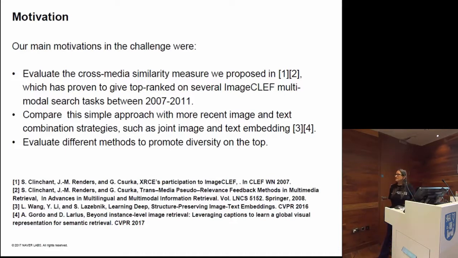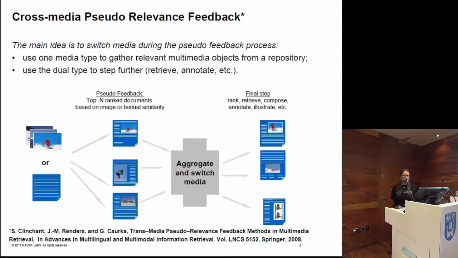But on the other side, this was a quite simple way of combining image and text, and now there are new methods like joint image and text embedding. So let's also try to compare such methods together. And also, because the task was diversification, we also try to see different methods for that. So what is this method which we proposed 10 years ago?